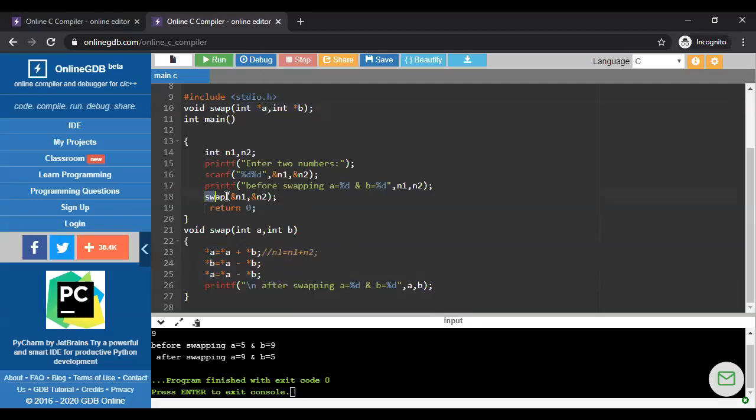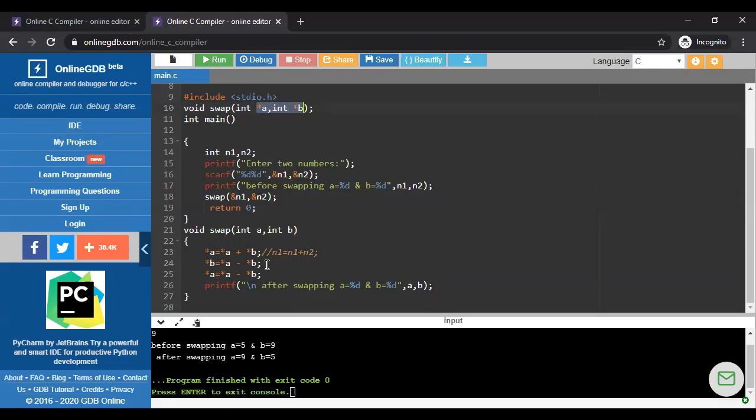And I'm creating a relation between this variable to this pointer variable, assigning the address of this variable.